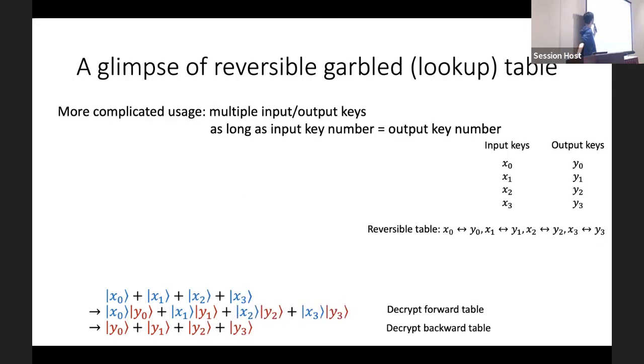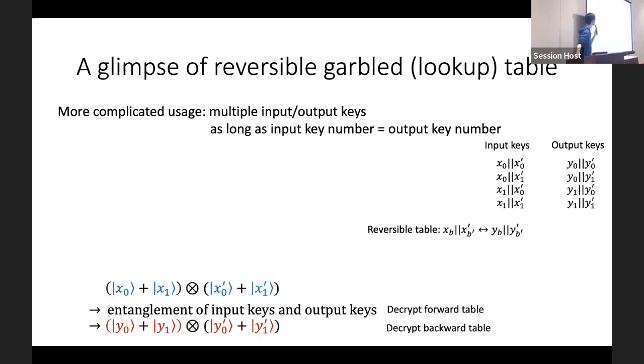And we can do some further generalization on this construction. For example, if the input gadget has 4 terms and the corresponding output gadget has 4 terms, we can construct a reversible table that contains 4 rows. And we can still do the reversible mapping between input gadget and output gadget as long as the input key number is equal to the output key number.